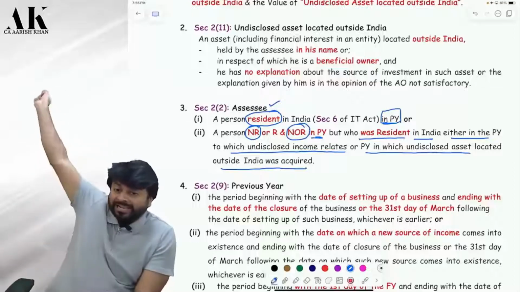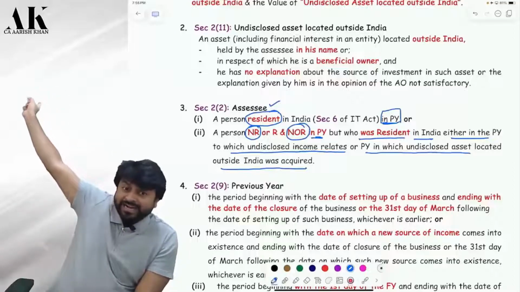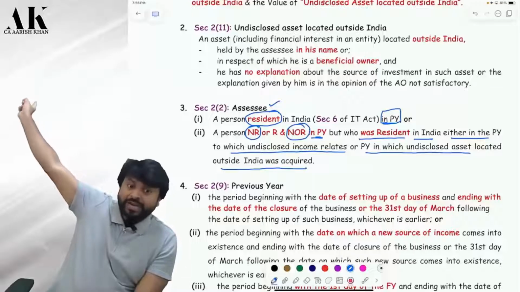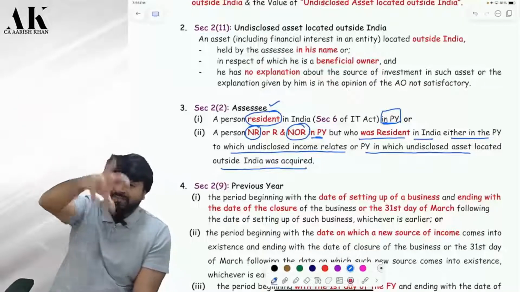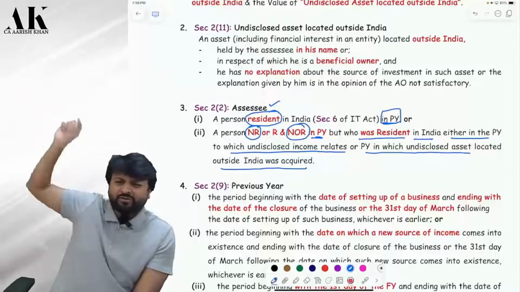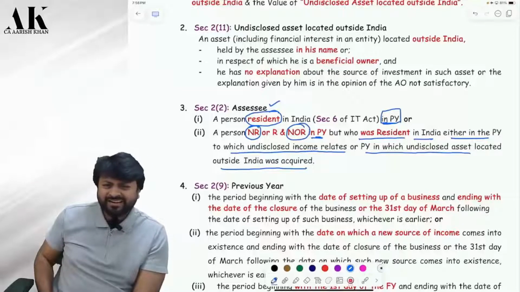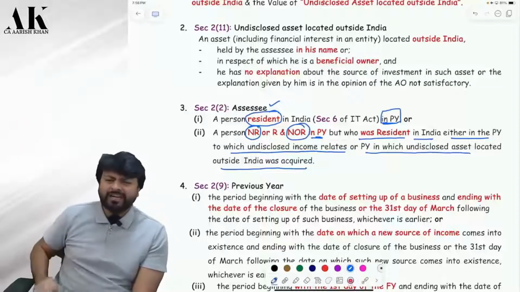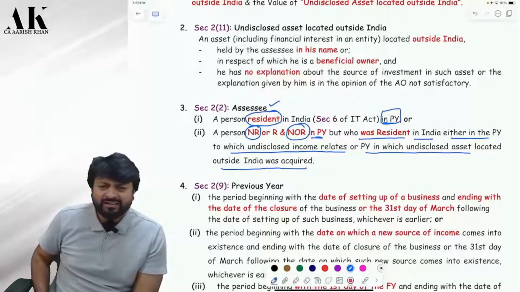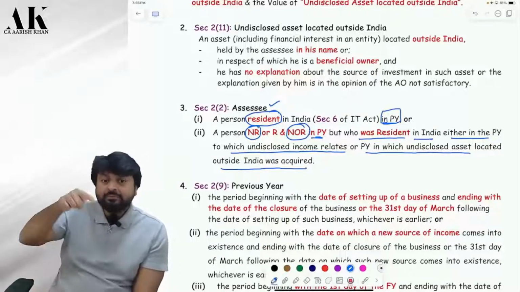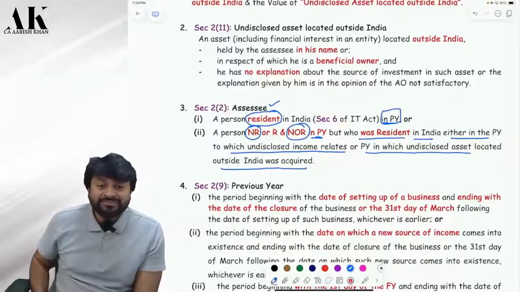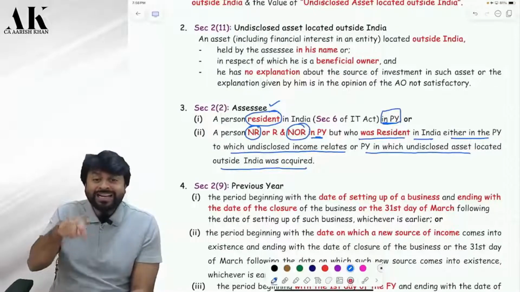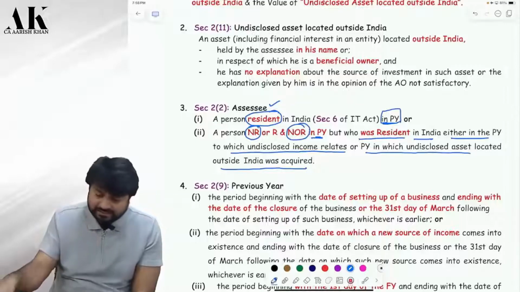But when you acquired that income, when you acquired that asset, the undisclosed income, say the officer has caught you that you have an undisclosed income of 2016-17, and you have admitted that yes, in 16-17 I have an undisclosed income outside India. At that time you were resident. Today you are not, still you are an assessee.